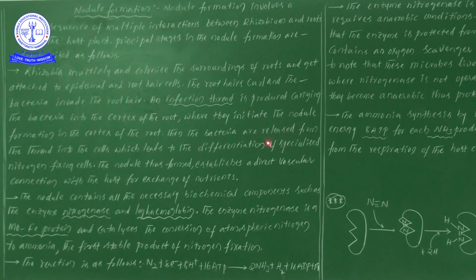Then the bacteria are released from the infection thread into the cells, which leads to the differentiation of specialized nitrogen fixing cells. Once the bacteria reach the cortex region, all of them are released from the infection thread into specialized cells, which are nothing but cortex cells. There the differentiation into specialized nitrogen fixing cells starts. The rhizobium bacteria get differentiated and start to multiply again. So later the nodule